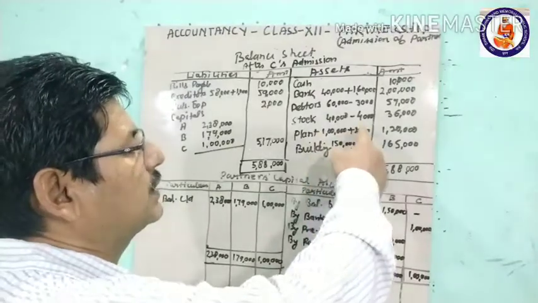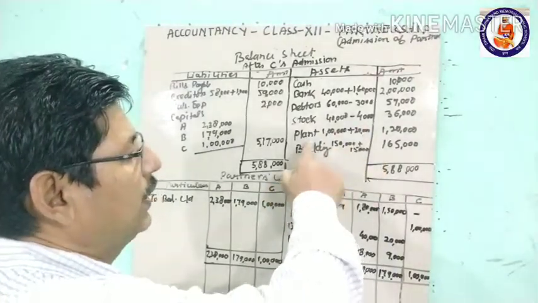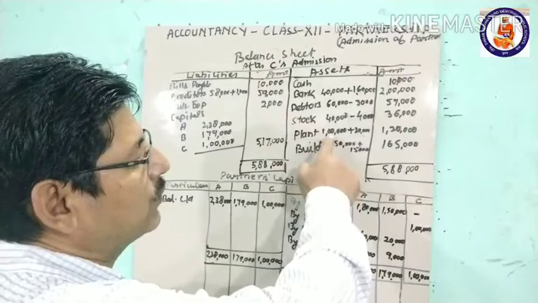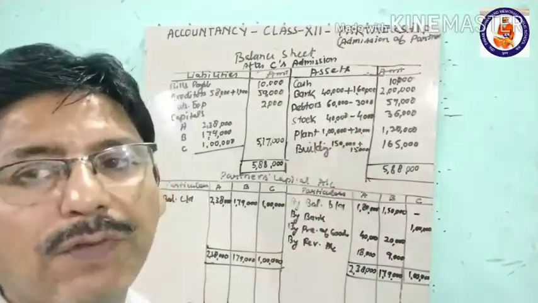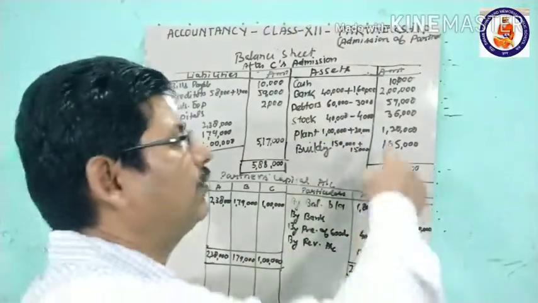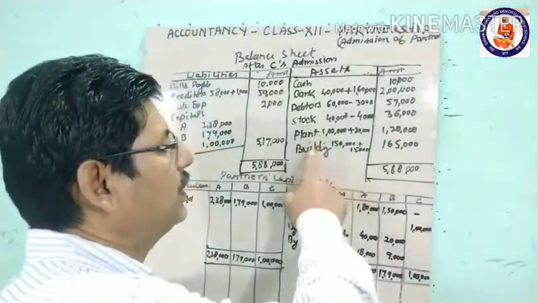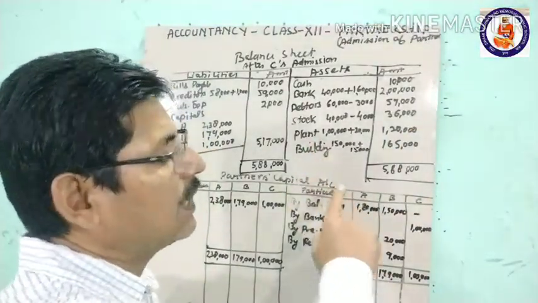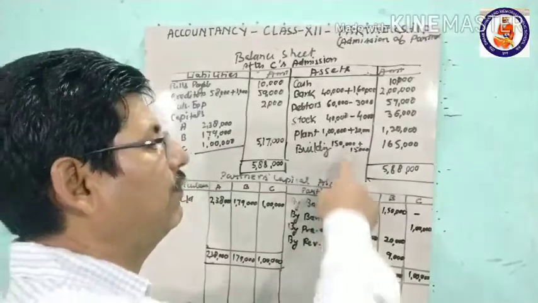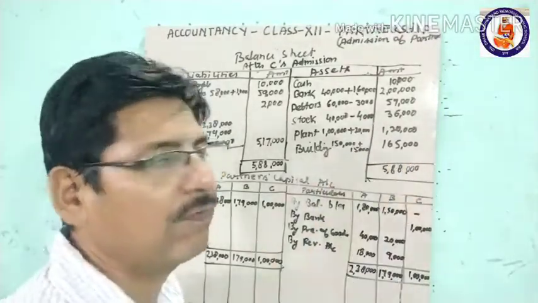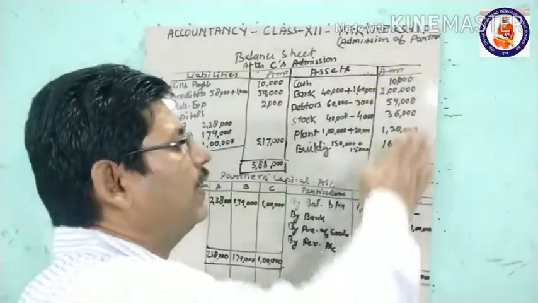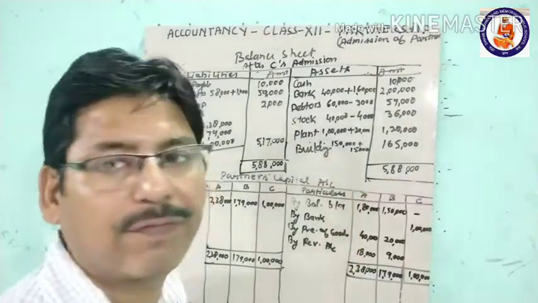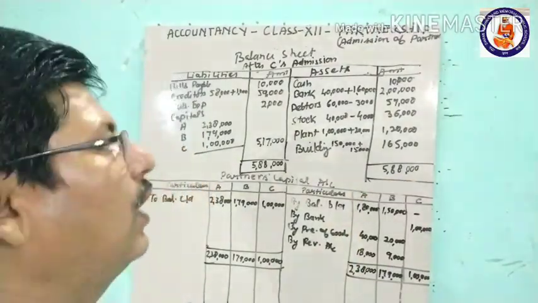Plant was 1 lakh, with an increase of 20,000, so it is now 1,20,000. Building was 1,50,000, with a 10% increase of 15,000, now 1,65,000. If we add this, it comes to 5,58,000 on the asset side.